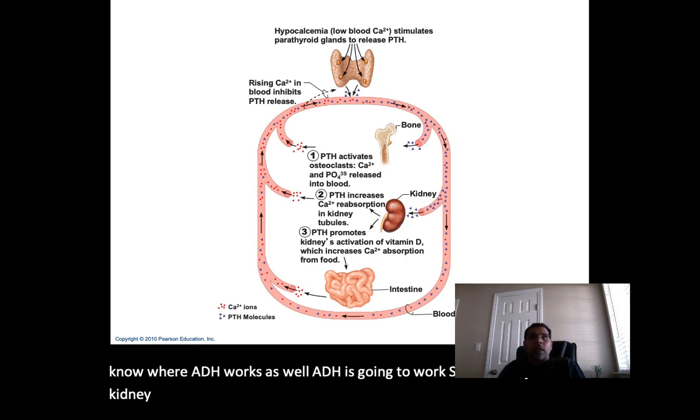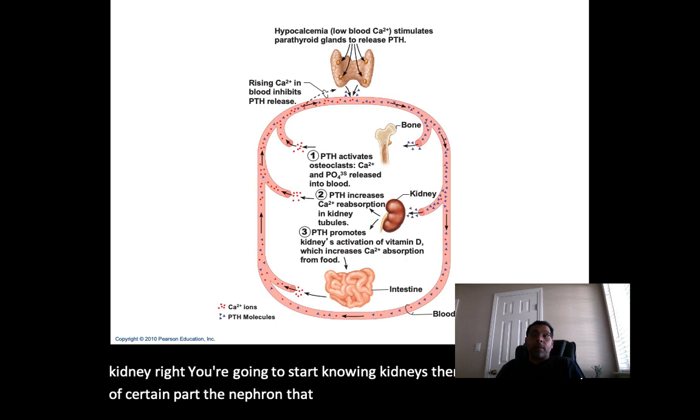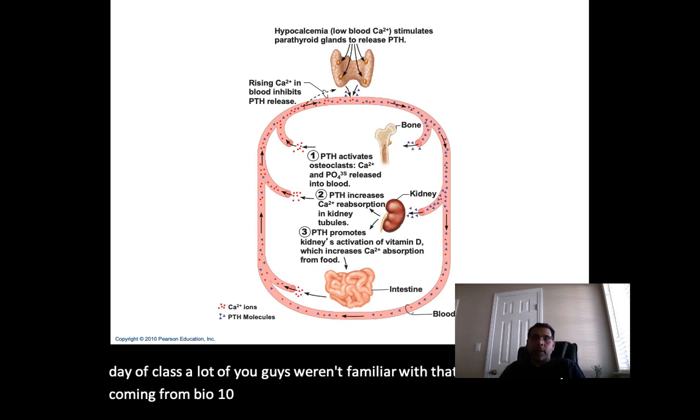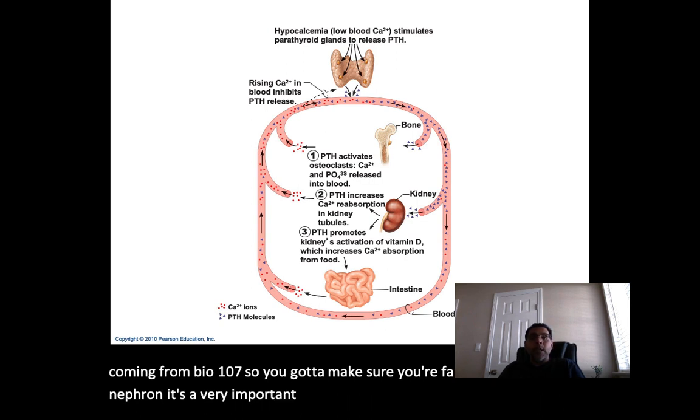You're going to start knowing the kidneys themselves are made up of a certain part, the nephron that we talked about the first day of class. A lot of you guys weren't familiar with that, even those of you coming from Bio 107, so you've got to make sure you're familiar with that nephron. It's a very important structure in relation to the kidney. So when we talked ADH, ADH was going to work at the distal convoluted tubule and the collecting ducts.